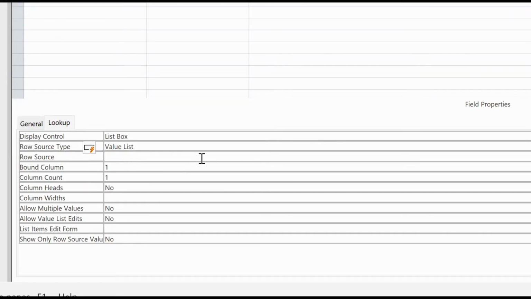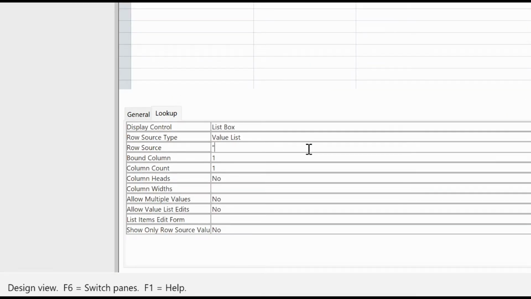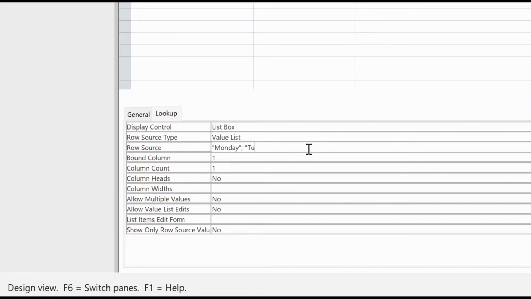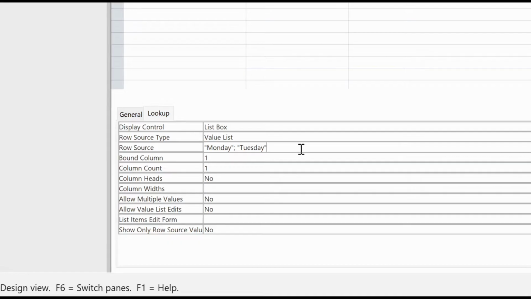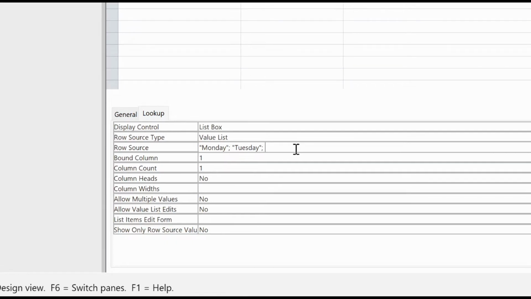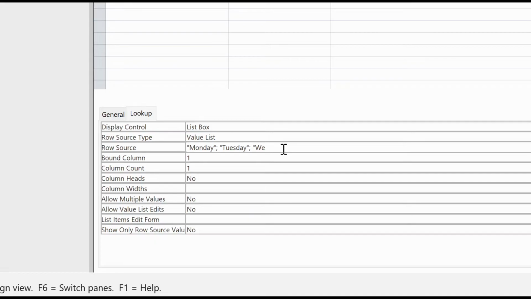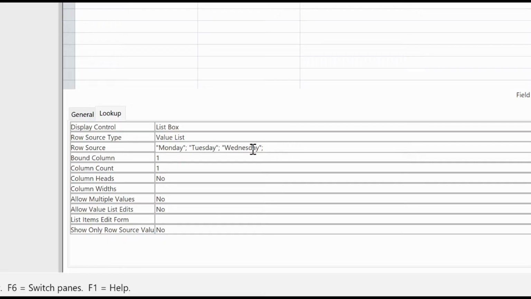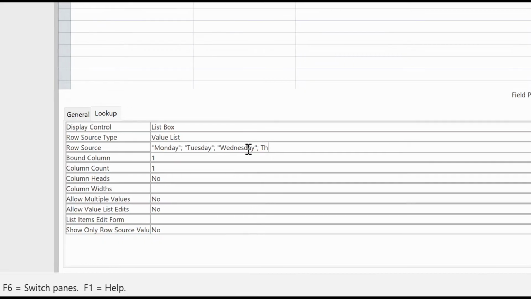And what can be the value? Because from here they said 7 days, that means we have to provide Monday, then quotation, close the quotation, semicolon, again add Tuesday. Sorry, Tuesday should be inside the quotation, semicolon, Wednesday, then it comes to Thursday.